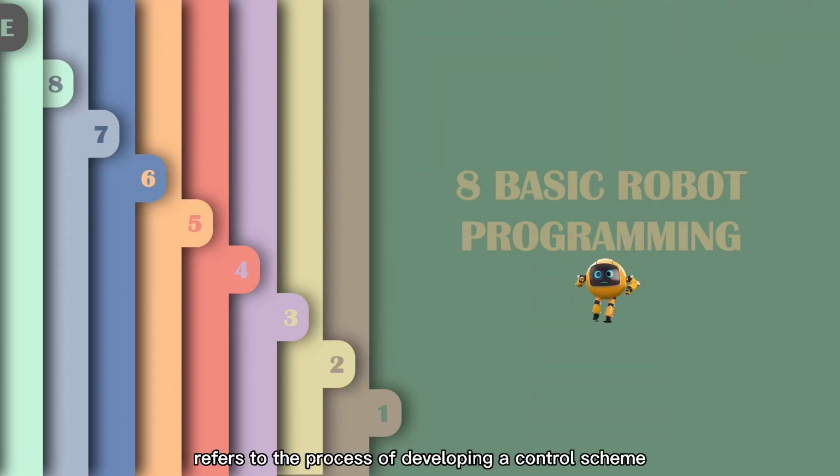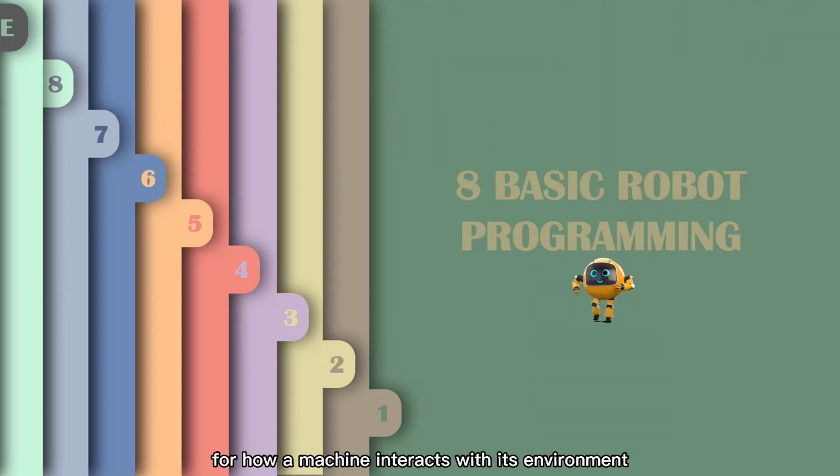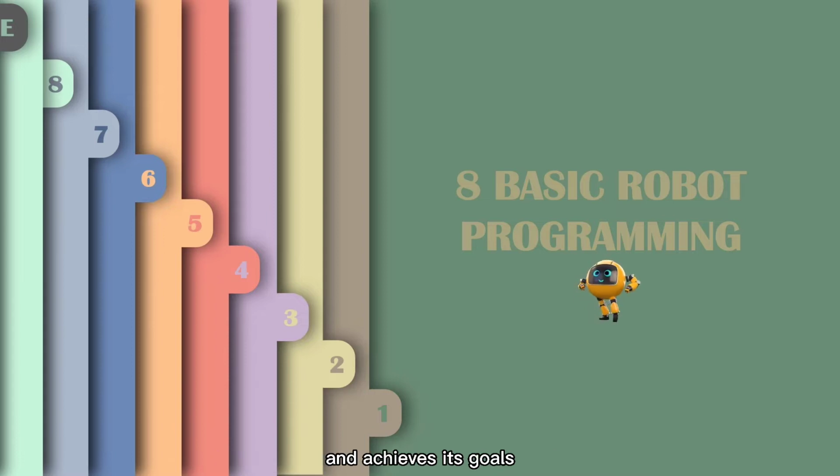Robot programming refers to the process of developing a control scheme for how a machine interacts with its environment and achieve its goals. It usually requires a basic knowledge of mathematics and programming language. From over 1,500 programming languages in the world, only 10 are popular in the fields of robotics. These include Pascal, Scratch, Industrial Robot Language, Lisp, and Prolog. There's also C and C++, Python, Java, Matlab, and HDL. In the next reporter, they will each break down 8 basic robotic programming languages in order of usefulness.